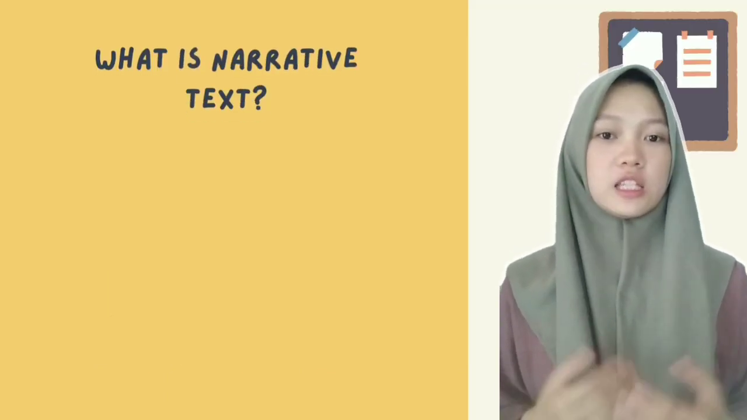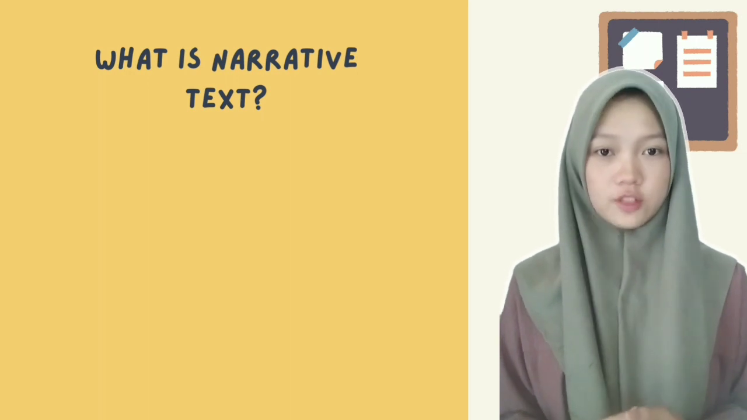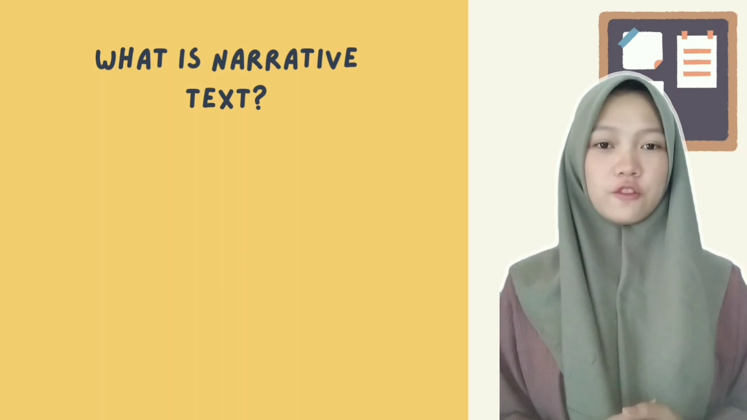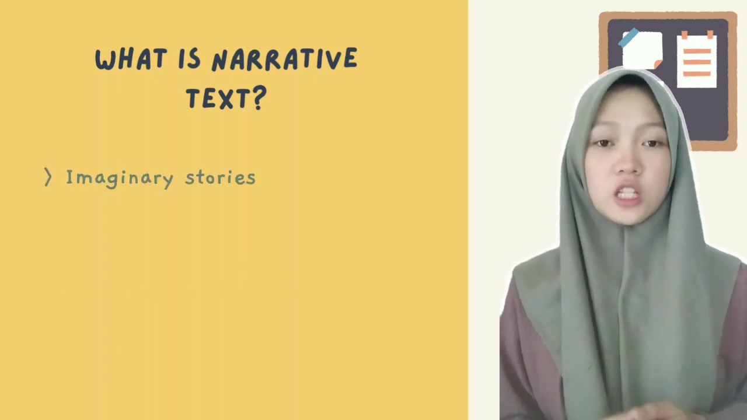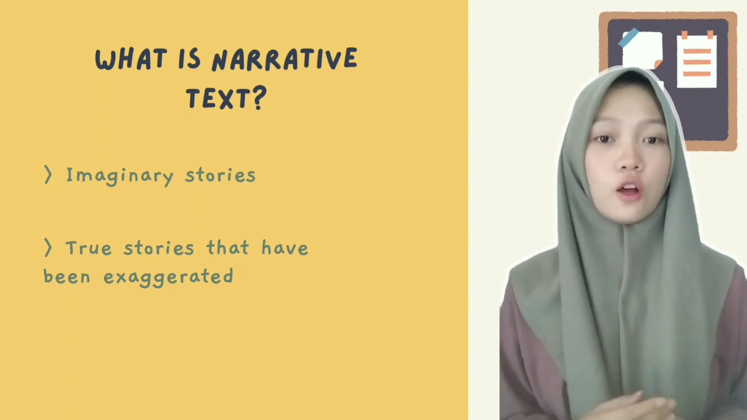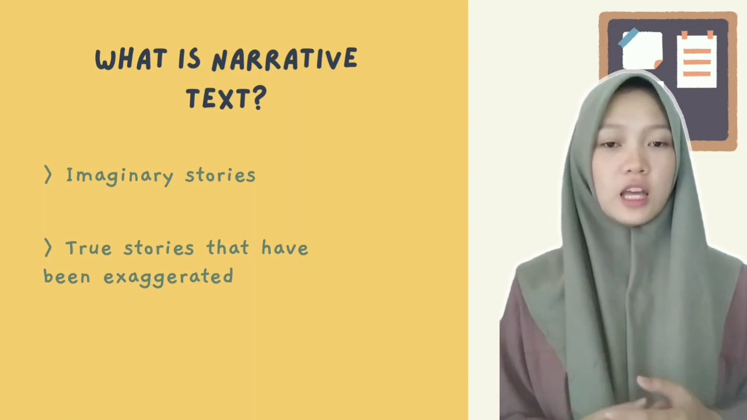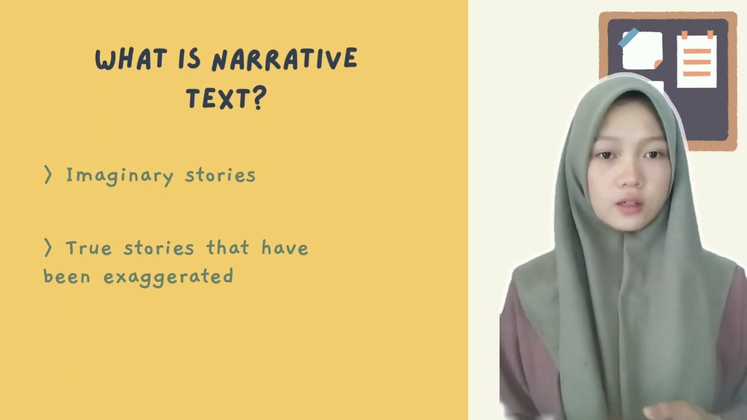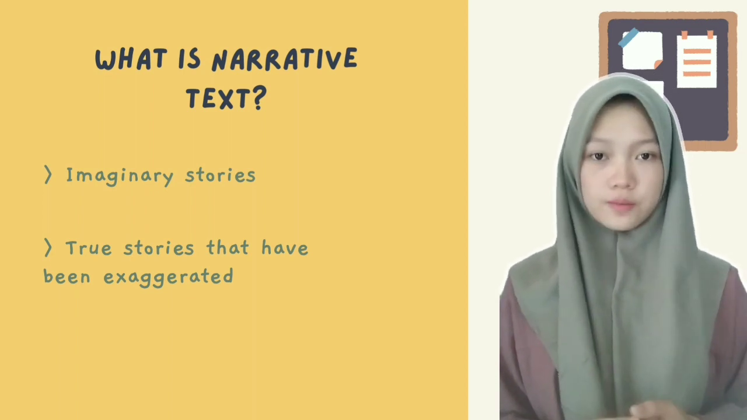The first is the definition of narrative text. So, what is narrative text? Narrative text tells imaginative stories or real stories that are modified or exaggerated and arranged through a sequence of events that occur in the past.